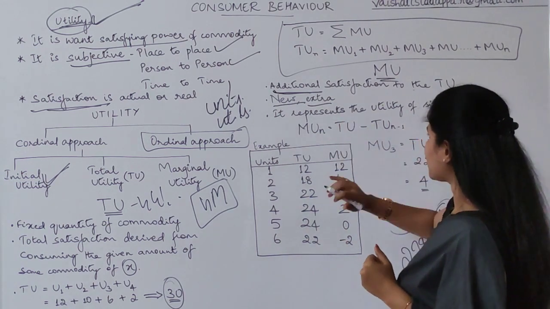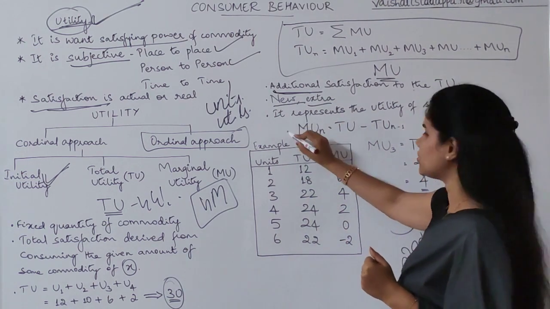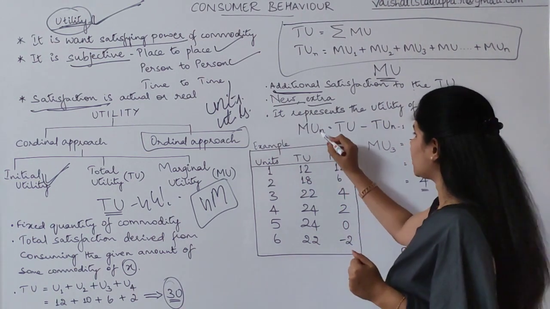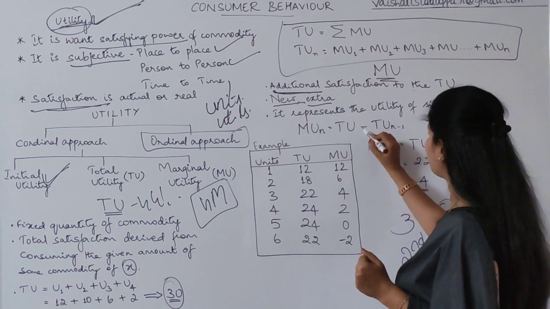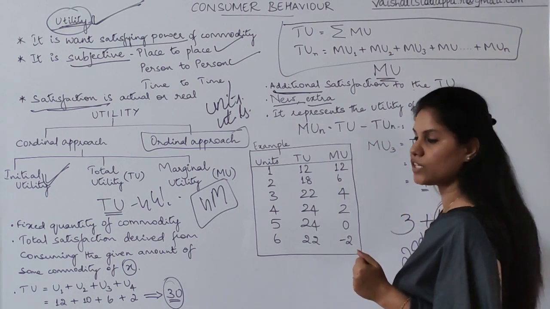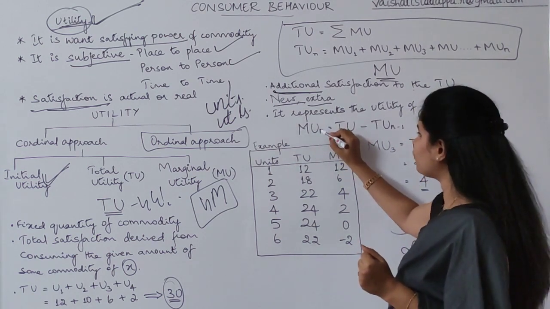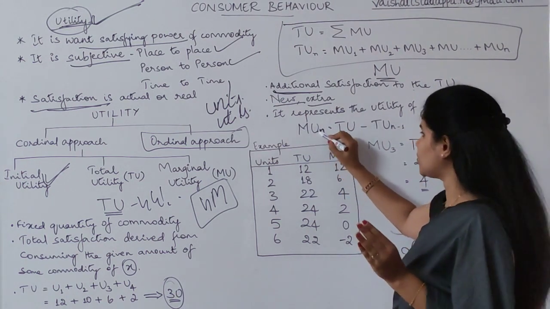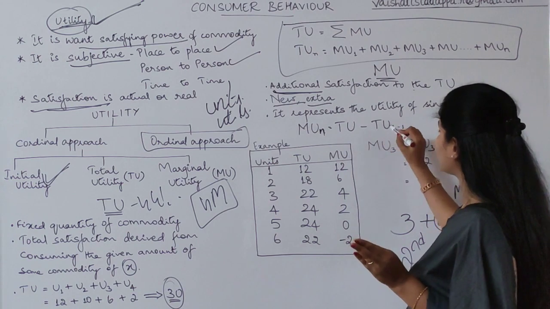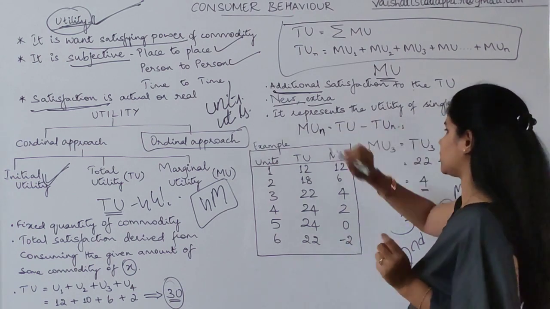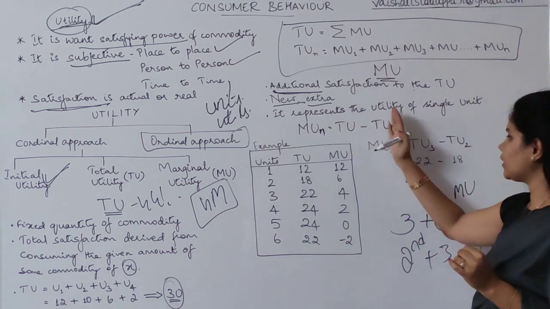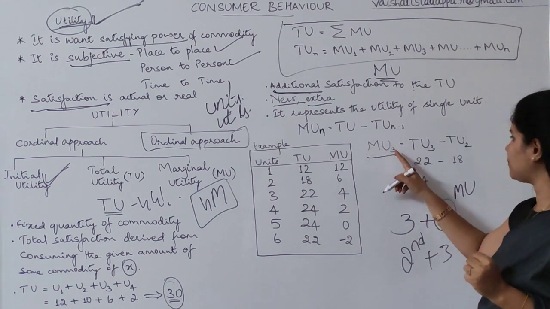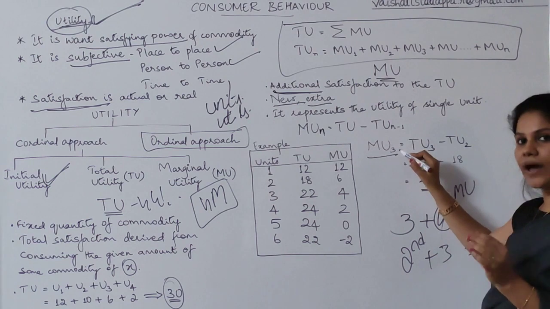So now, to summarize this, how are you going to find out? This is 1 mark question. What is the formula of marginal utility? The marginal utility is equal to TUN minus TUN minus 1. So N means number of units, and TUN minus 1 is the total utility consumed before this. For example, to find out how you got this, let me tell you now. Marginal utility is MU3. So how are you going to find out?